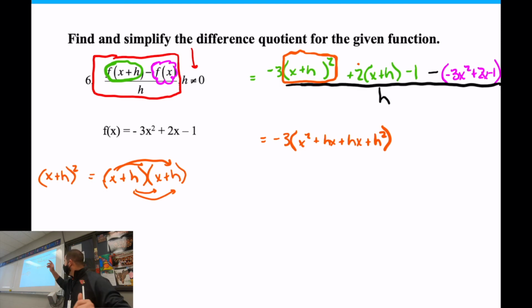So I'm going to distribute this 2. This 2 has to be distributed to both of these. So it's 2x plus 2h. There we go. Then we have the minus 1 after it.